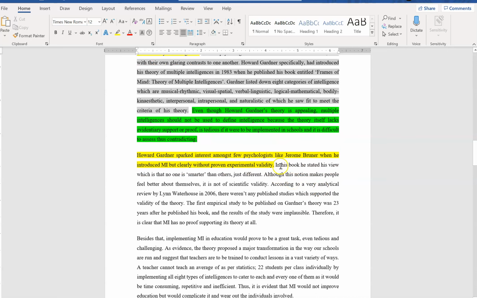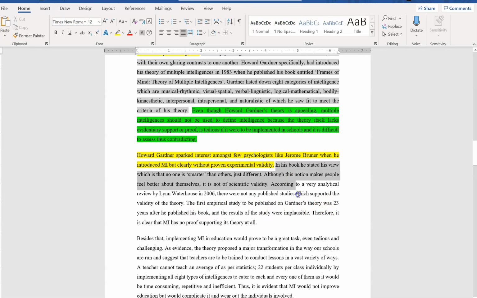Okay? So in his book, he stated his view, which is that no one is smarter than others, just different. Although this notion makes people feel better about themselves, it is not of scientific validity. According to a very analytical review by Lynn Waterhouse in 2006, there weren't, here I made a mistake. You shouldn't be using any contractions. There were not any published studies which supported the validity of the theory. The first empirical study to be published on Gardner's theory was 23 years after he published his book, and the results of the study were implausible.